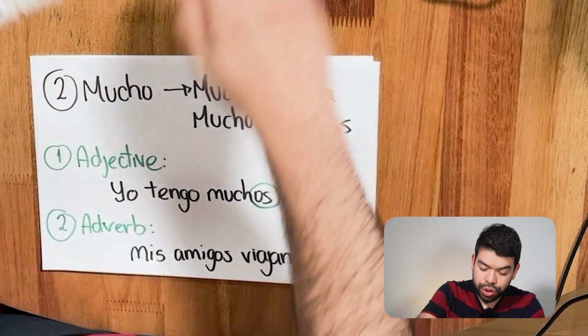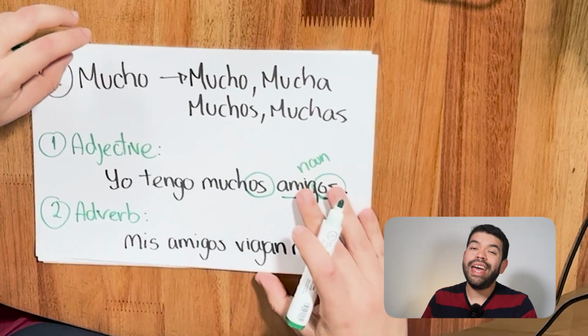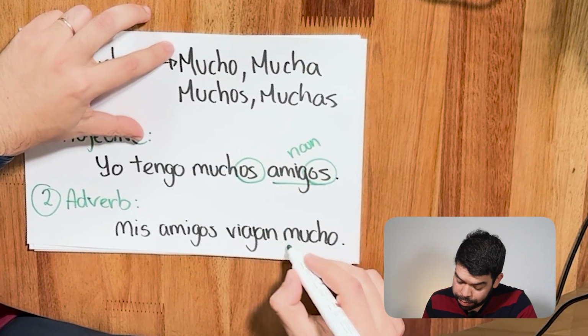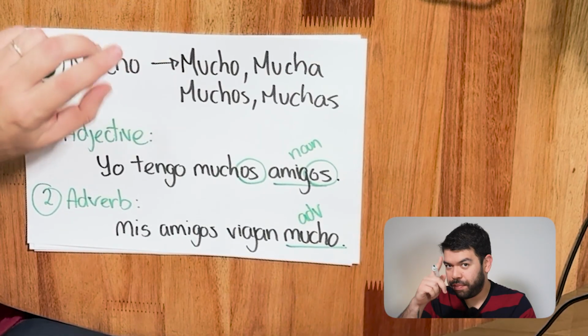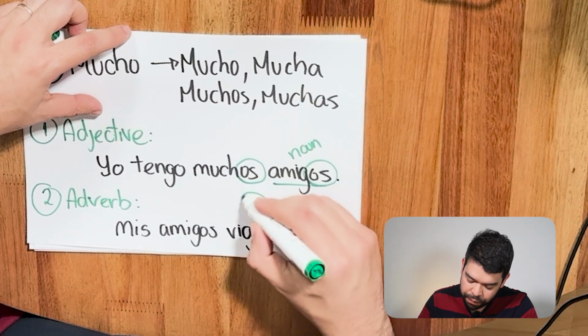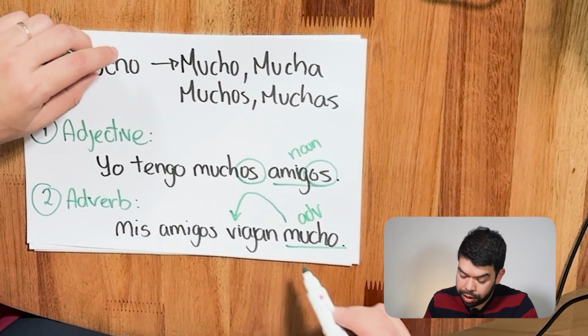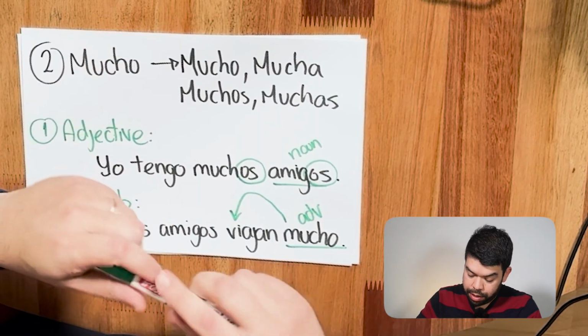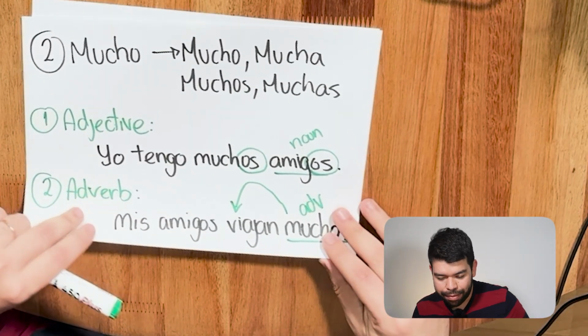This mucho as an adverb changes how often my friends travel, okay? Mucho as an adverb modifies, is the word I was looking for. How often do my friends travel, okay? Mis amigos viajan mucho. Very good. In this case, after the verb, working as an adverb. Very good.